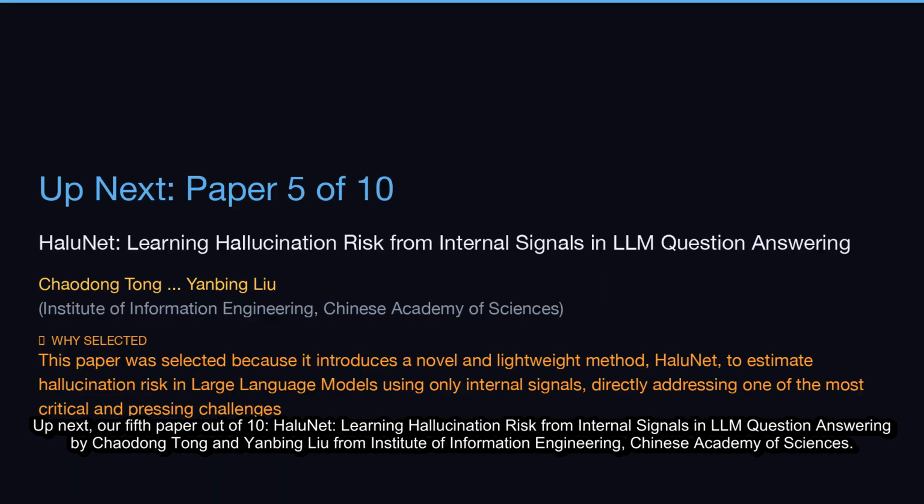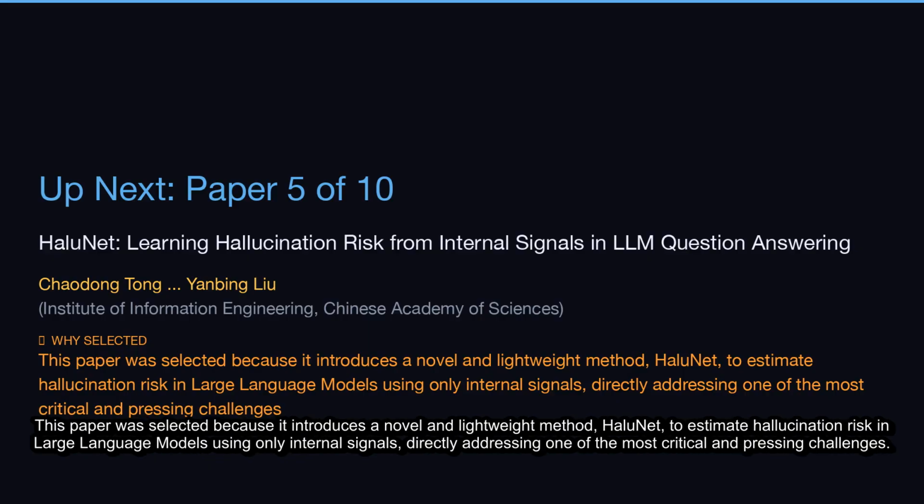Up next, our fifth paper out of 10, HaloNet, Learning Hallucination Risk from Internal Signals in LLM Question Answering by Xiaodong Tong and Yambing Liu from Institute of Information Engineering, Chinese Academy of Sciences. This paper was selected because it introduces a novel and lightweight method, HaloNet, to estimate hallucination risk in large language models using only internal signals, directly addressing one of the most critical and pressing challenges.